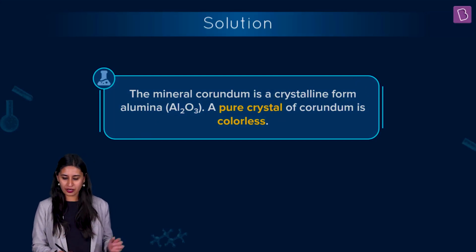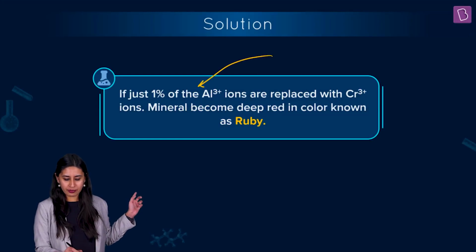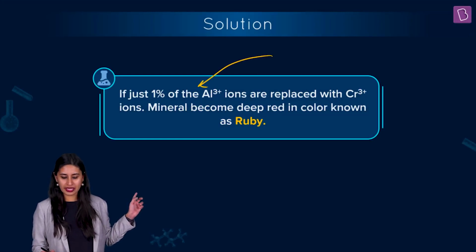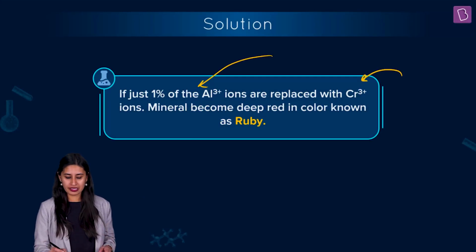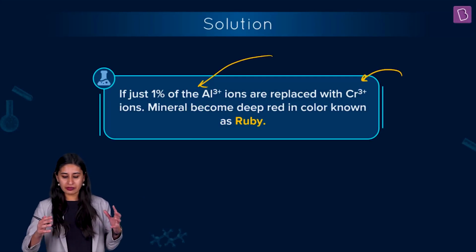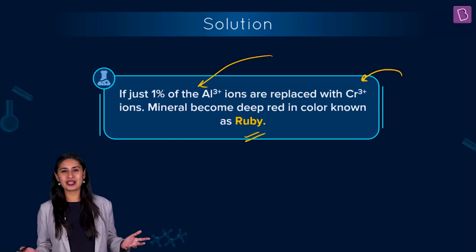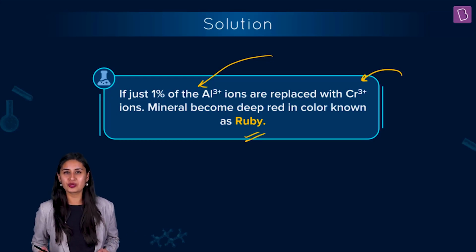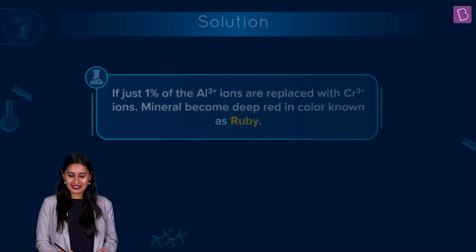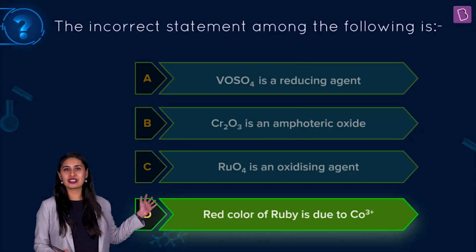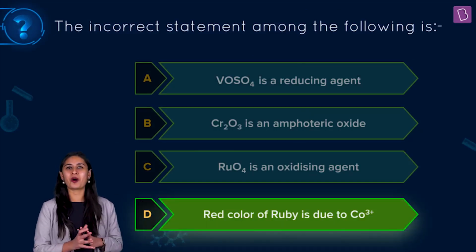So if I talk about replacement of 1% of the aluminium 3+ ions with chromium 3+ ions, the mineral will become deep red in color. The reason, like I told you, is d-d transition, because of which you see red color, right? Which is present in this gemstone, which is ruby, beautiful red color. So yes, the right answer to this question is none other than option D.